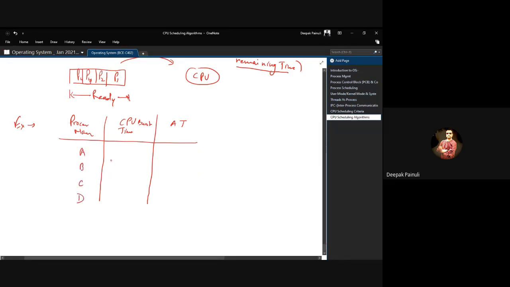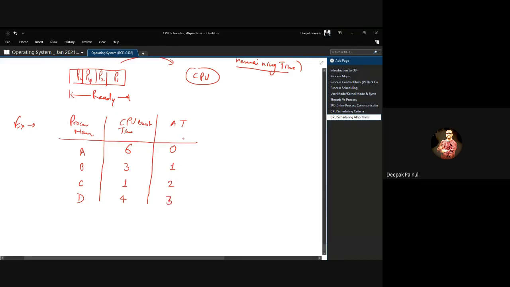We have 4 processes in the system: A, B, C, D, and CPU time for A is 6, B is 3, C is 1, and D is 4. Process A arrived at 0, process B arrived at timestamp 1, process C arrived at timestamp 2, and process D arrived at timestamp 3.